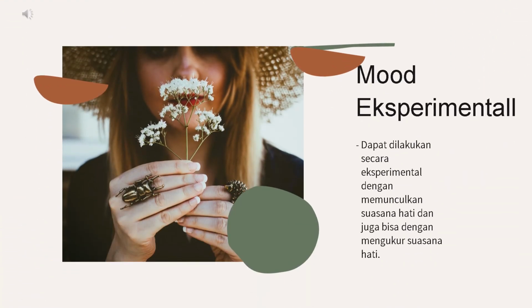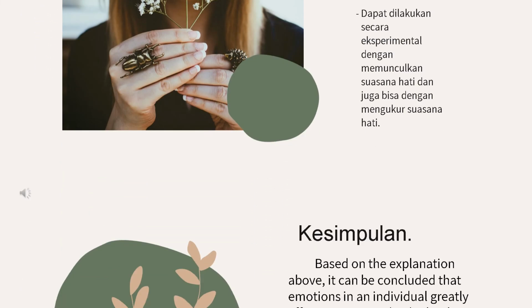There is a study on how memory condition is affected by mood. To find out, it can be done experimentally by raising the mood and also by measuring the mood. Measuring mood can be done naturally. This natural measurement, for example, is by measuring how the mood is when the weather is hot or when it's cloudy, when feeling happy or sad, and etc.